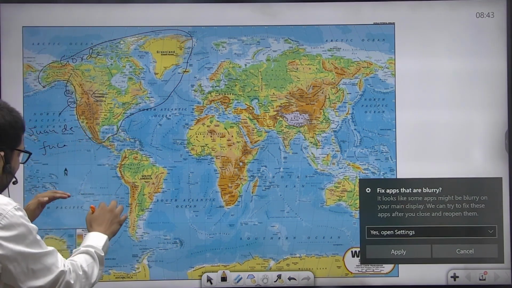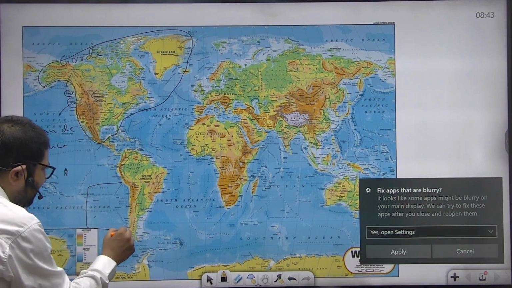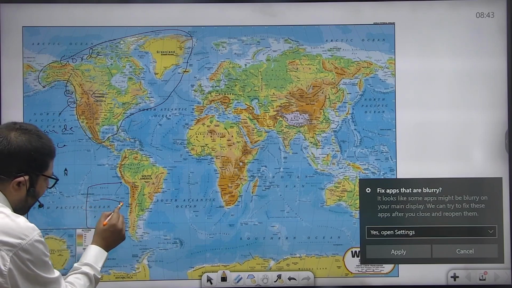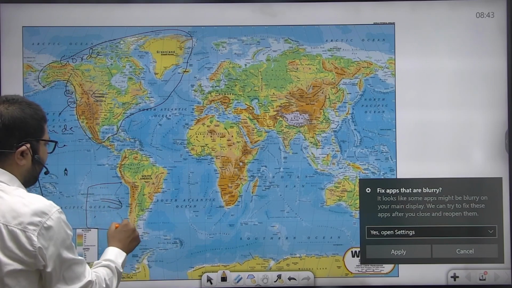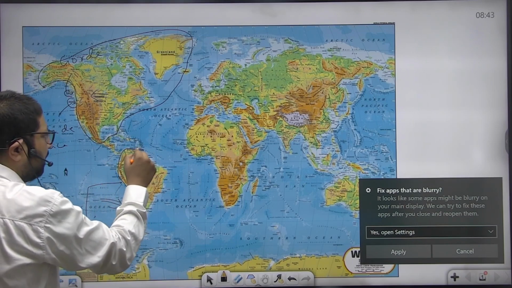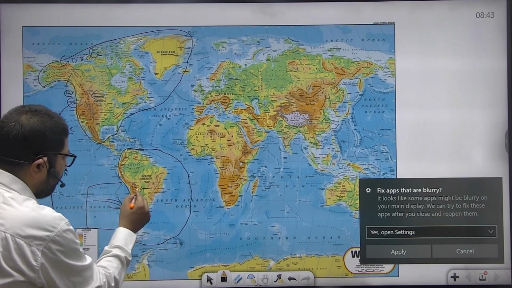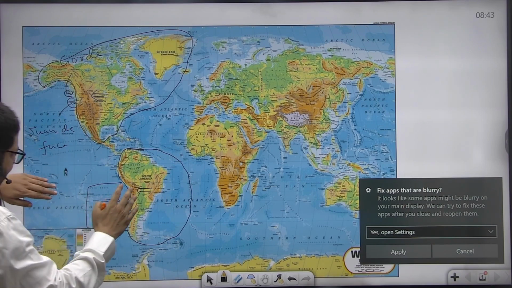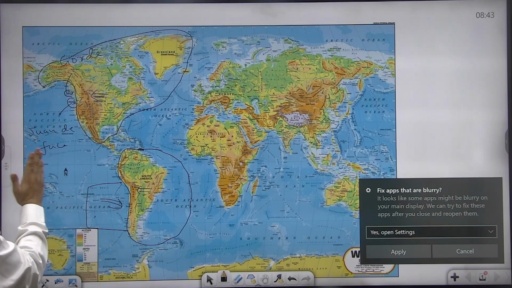In the southern part, here you see there is a Nazca plate. This oceanic crust is Nazca plate which is getting subducted below South American plate. This entire is South American plate. It is moving westward, and this is Nazca plate. The remaining plate is Pacific plate which is moving westward.